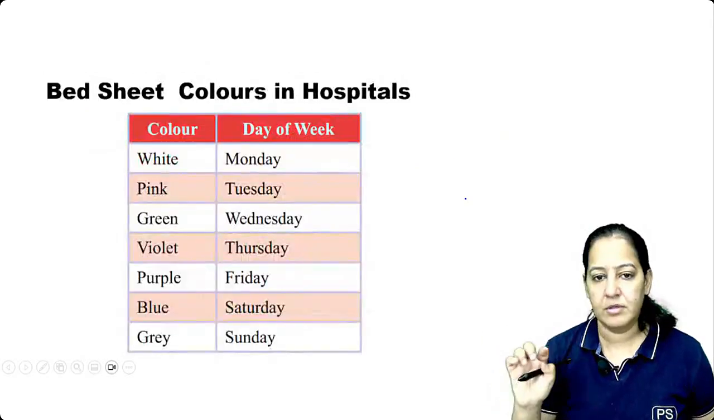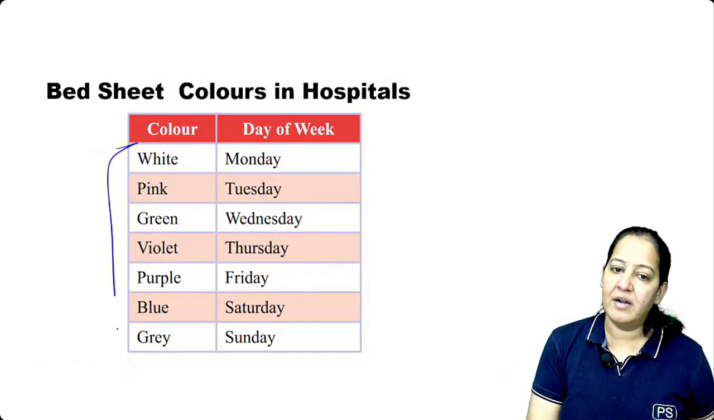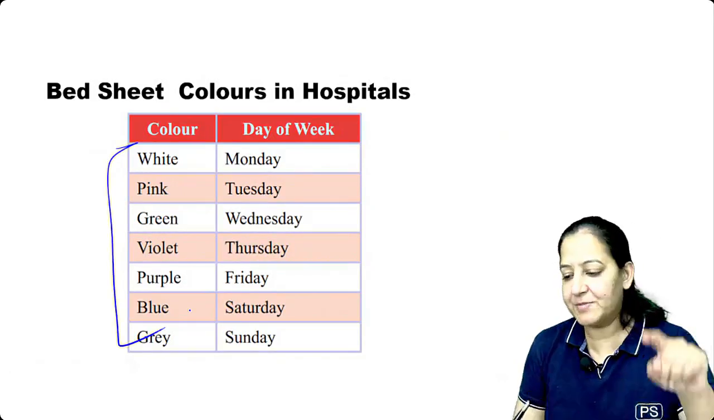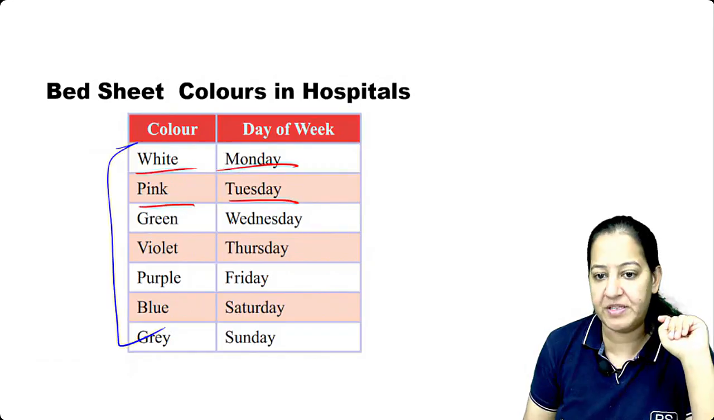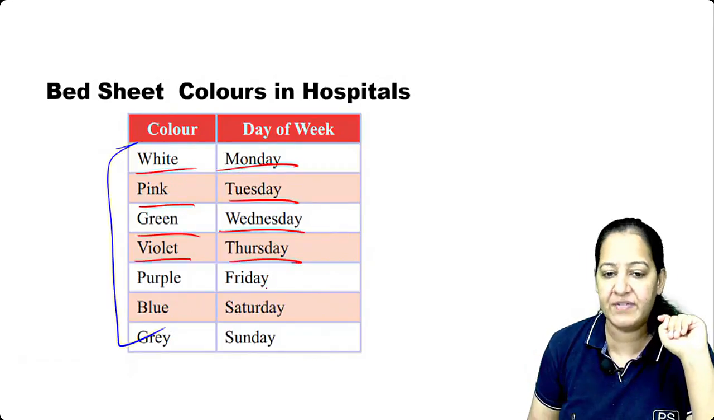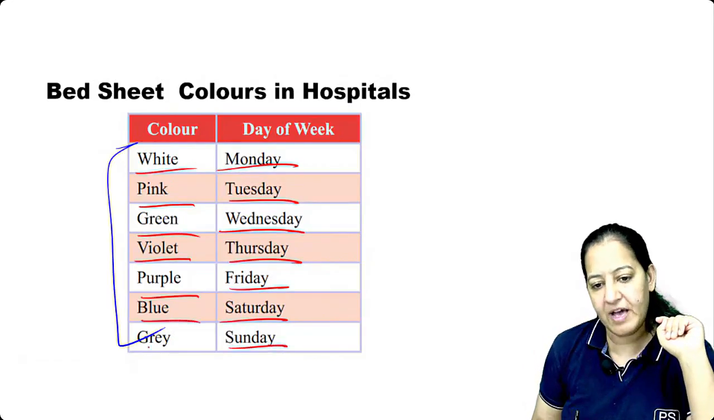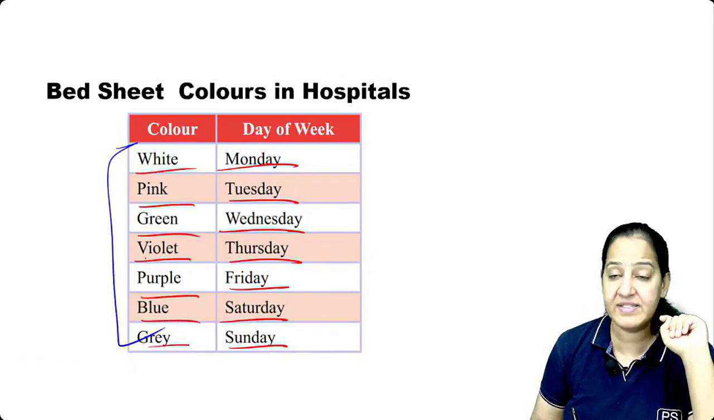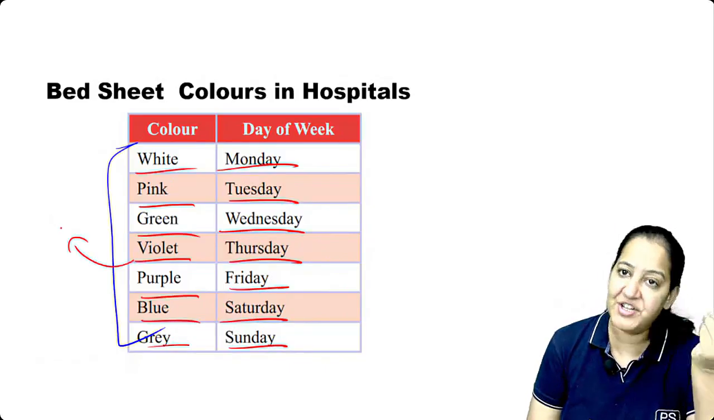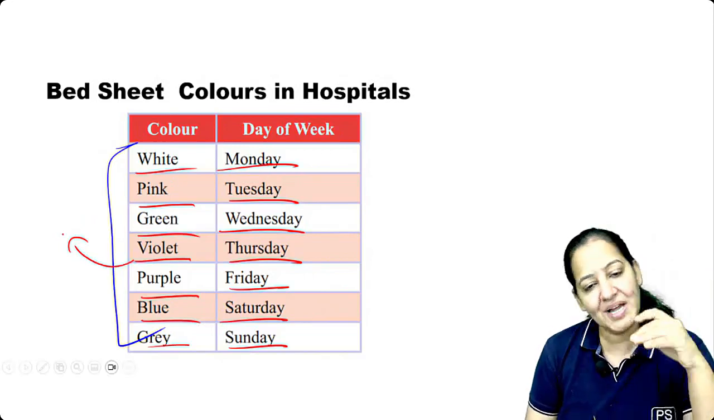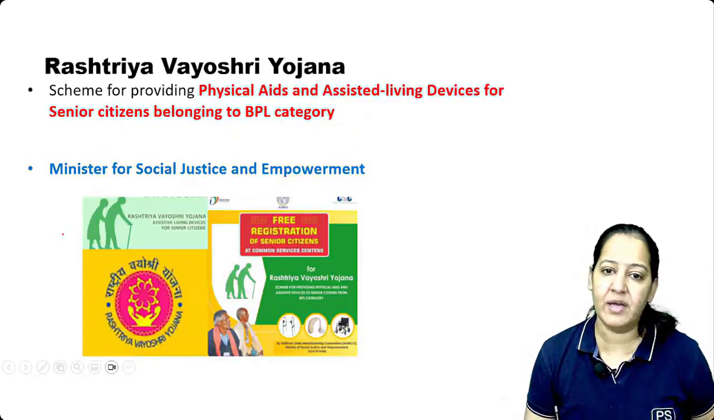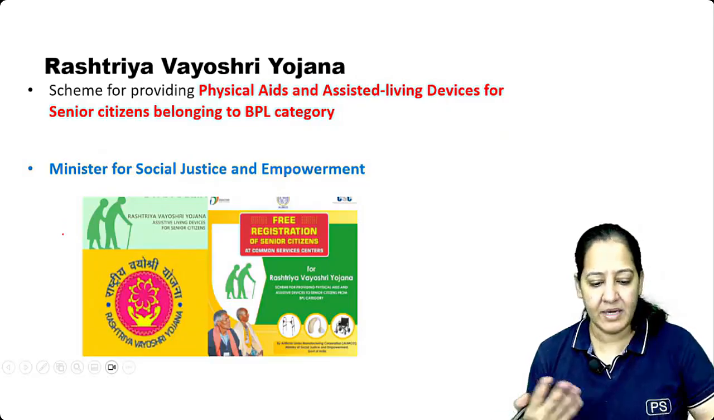Got it? Bedsheet color in the hospital. So there is a fixed protocol. In all the government hospitals, every Monday a white bed sheet should be there. Every Tuesday pink, every Wednesday green, every Thursday violet, every Friday purple, every Saturday blue, every Sunday gray. Because the bed sheet has to be changed daily, it compels the staff to change the bed sheet every day. So that is for cleanliness. Okay. So that is the thing.